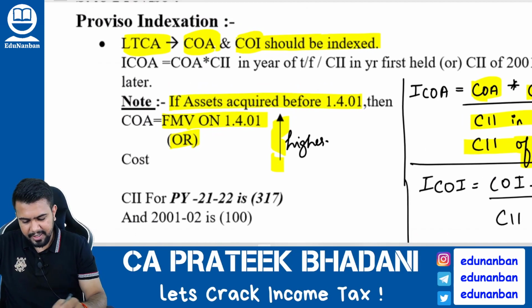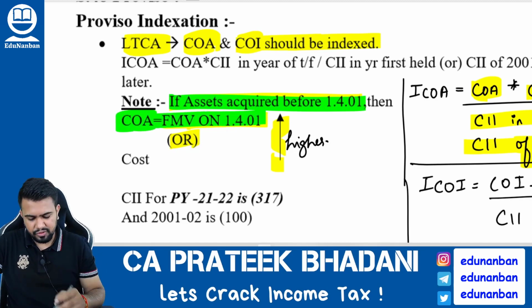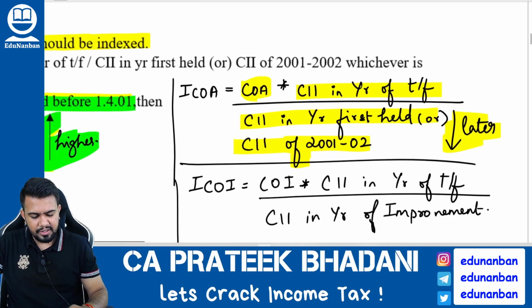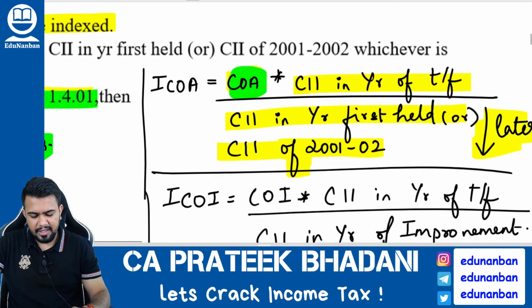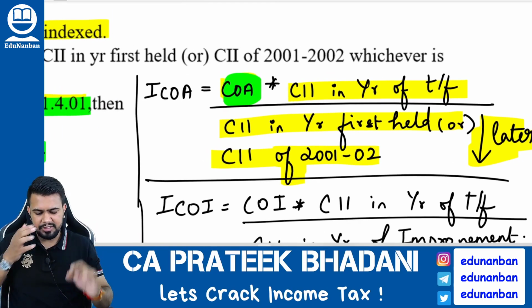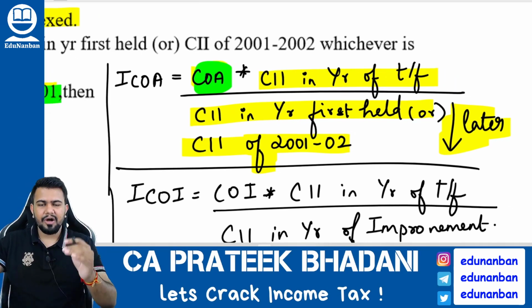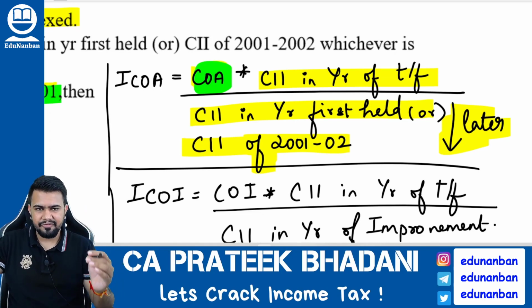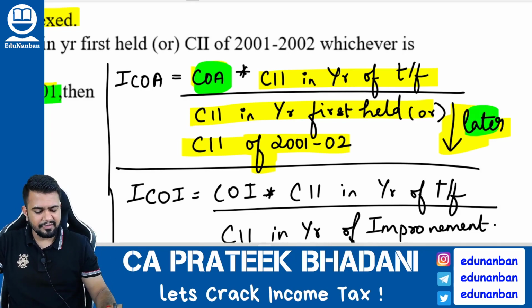So if an asset is acquired before 1/4/2001, then the cost of acquisition will be the fair market value as on 1/4/2001 or the actual cost, whichever is higher. This higher value only you have to apply in the formula while calculating the indexed cost of acquisition. So what is indexed cost of acquisition? Cost of acquisition multiplied by cost inflation index in the year of transfer, divided by cost inflation index in the year of first held or cost inflation index in 2001-2002, whichever is later.